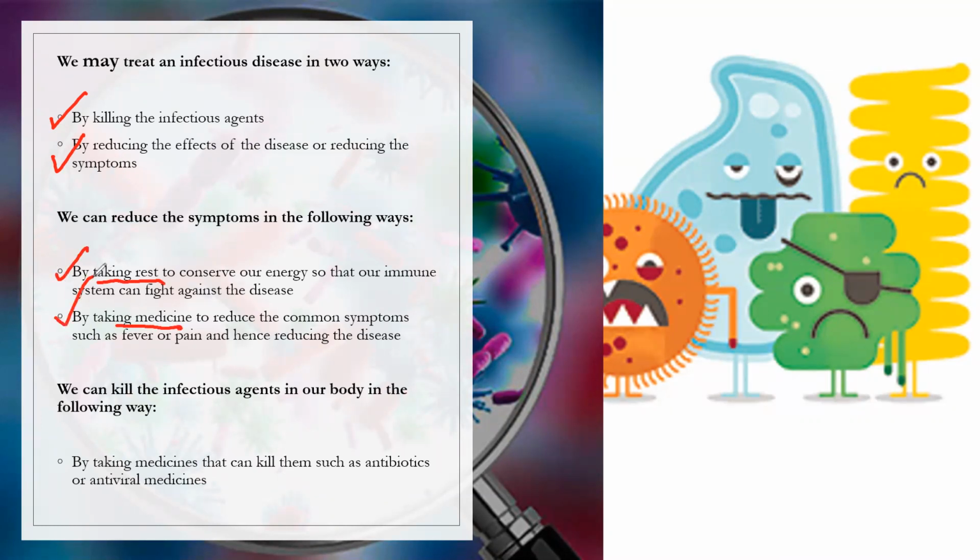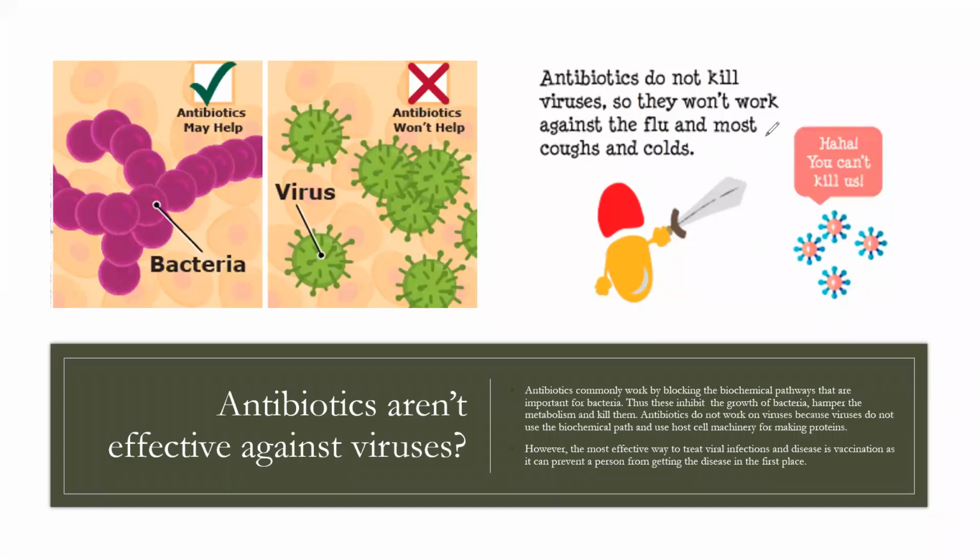We can kill the infectious agents in our body by taking medicines: antibiotics against bacteria, antivirals against viruses, or antifungal medicines against fungal infections. So these are the ways in which we can kill the infectious agents or reduce the symptoms of infections. But antibiotics are ineffective against viruses.